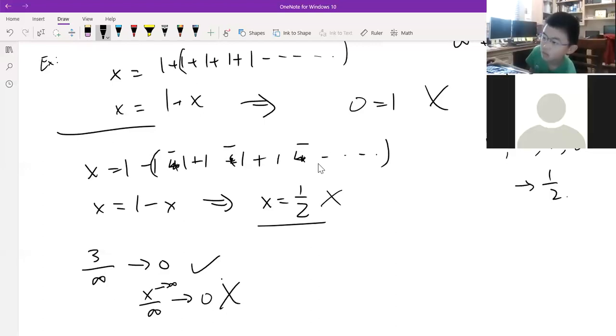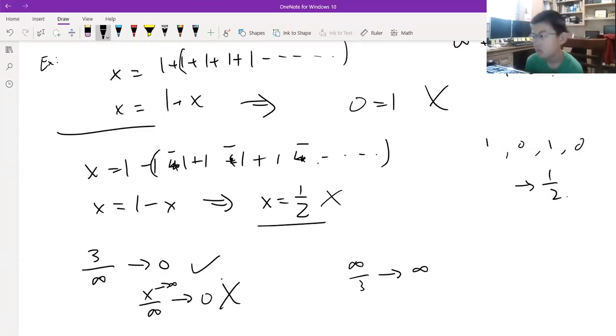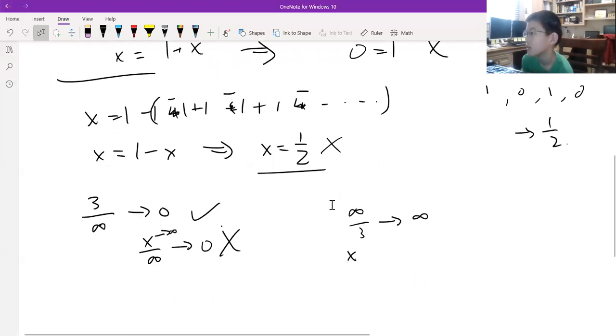If you're dividing infinity by numbers, it's always going to be infinity as well. So these are valid things to assume, because if you take an infinite value divided by something that's finite, you get an infinite value. But what I'm saying is be careful when you do it with algebra, when you're doing it with values of x and y and such, because you don't know whether or not those variables are actually convergent or divergent.